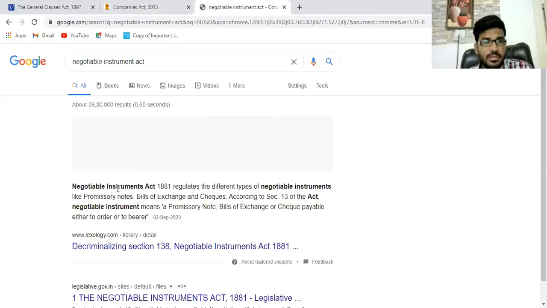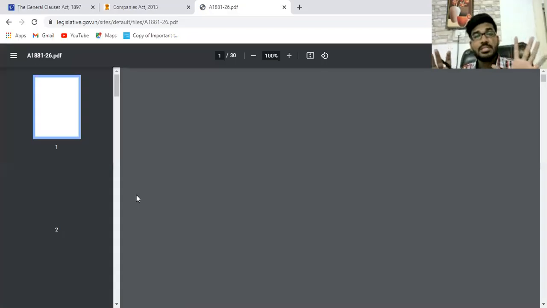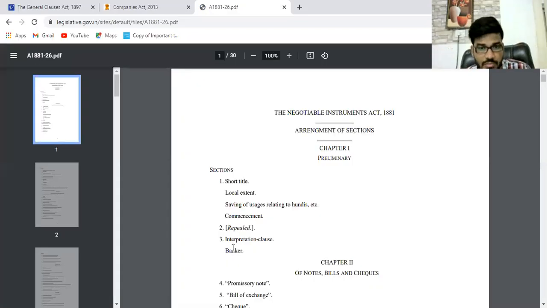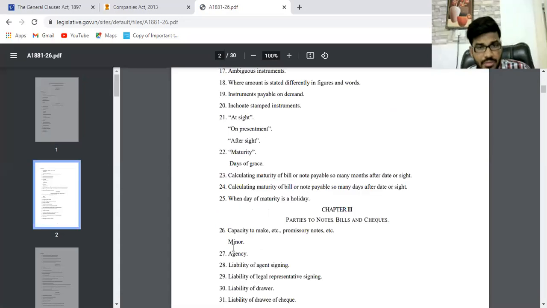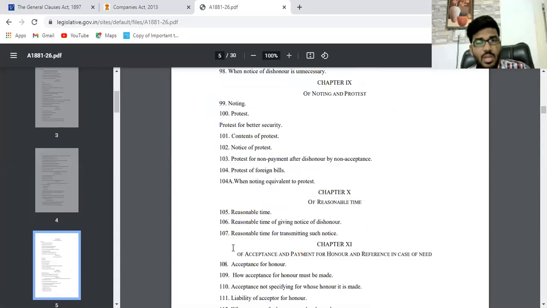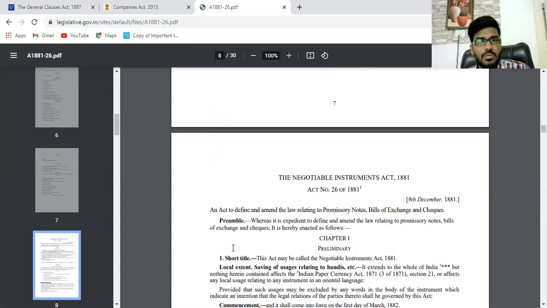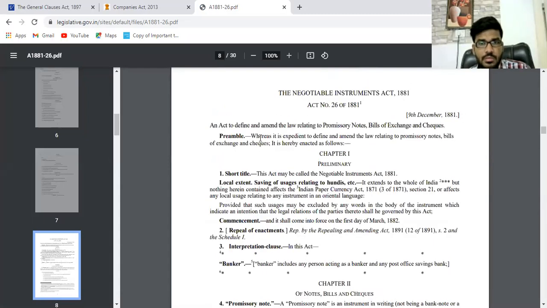Negotiable Instrument Act. We go through the Negotiable Instrument Act. So for every act, first of all, we discuss what the title is. Every act, the first one is the short title only. Whenever you are reading the law, the first one is the short title. This act may be called the Negotiable Instrument Act 1881. This is a short title.